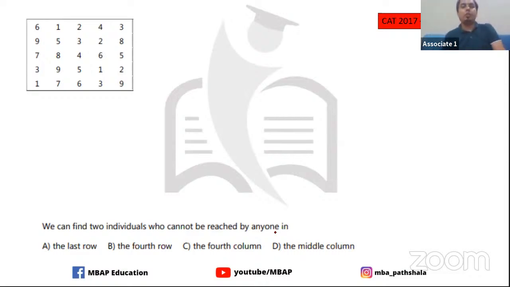Okay, we can find 2 individuals who cannot be reached by anyone. It is given to you: last row, fourth column, middle column. Who cannot be reached by anyone? Obviously the chances are more wherever you have the number 1, and it has to be 2 individuals.